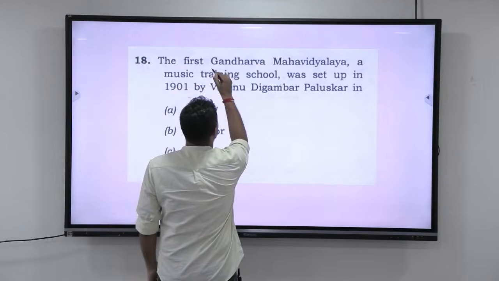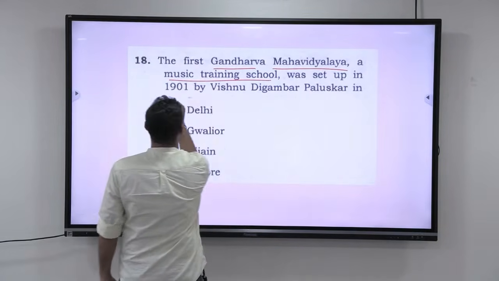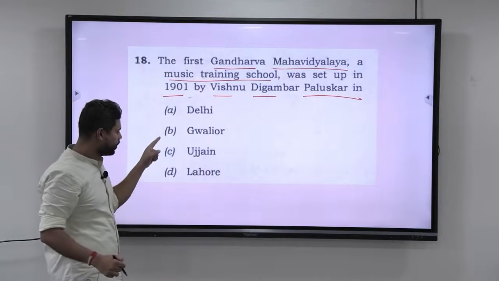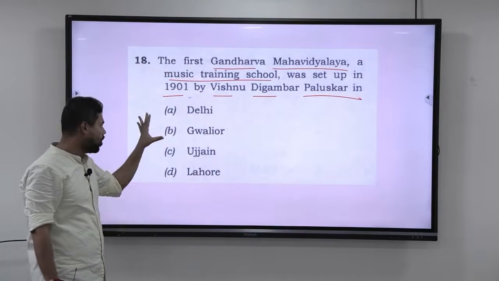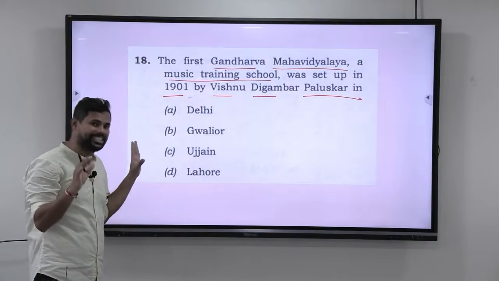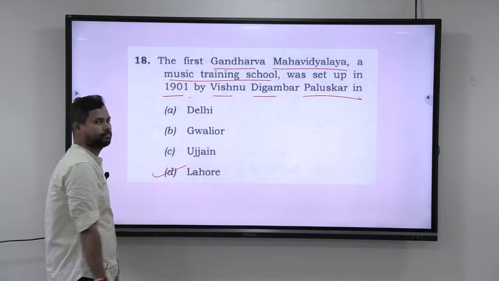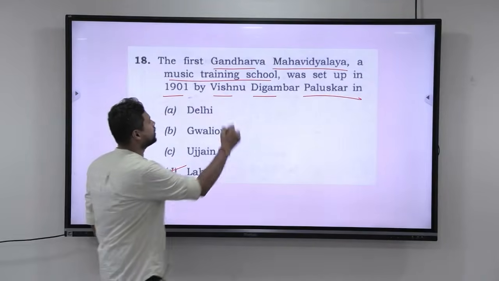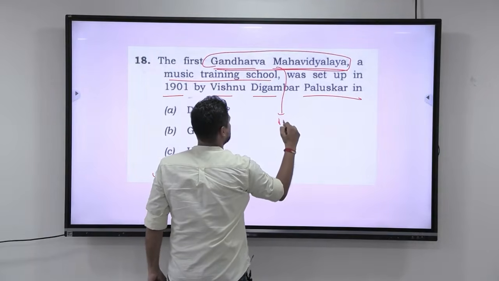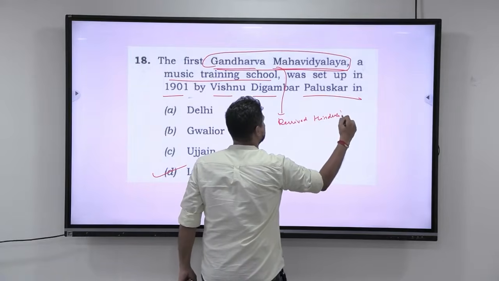The first Gandharva Mahavidyalaya, a music training school, was set up in 1901 by Vishnu Digambar Paluskar in Delhi, Gwalior, Ujjain, Lahore. Now all the four places are important from the music angle, so you cannot take a guess there. You either have to know or not know. So the answer here is Lahore. Okay. Know a little bit about this Gandharva Mahavidyalaya. This Gandharva Mahavidyalaya is a school that revived Hindustani music.